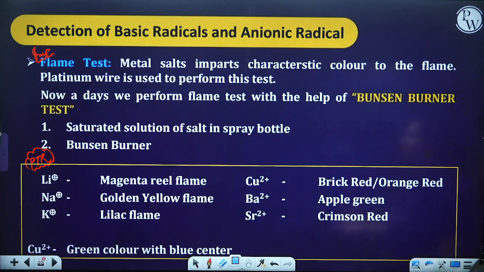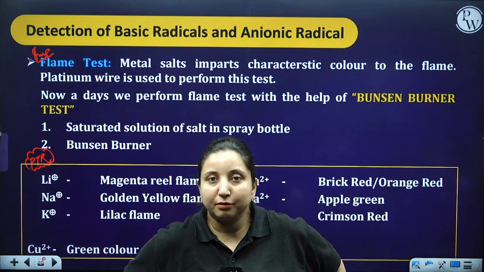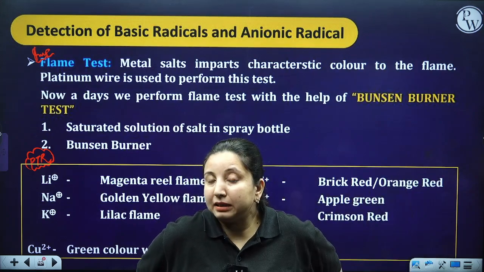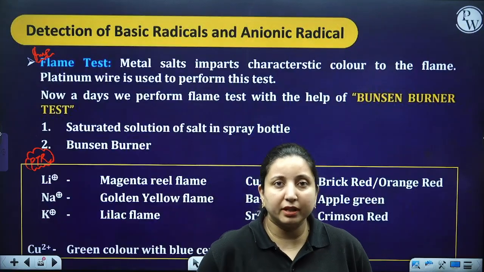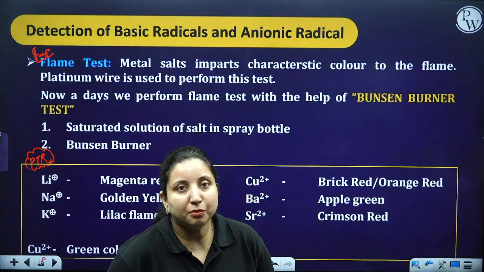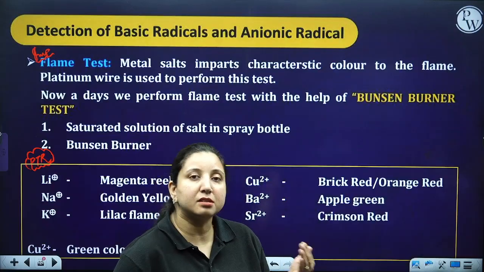Now, flame test means what? That every metal is going to impart a certain color to the Bunsen burner flame. So you are supposed to heat it. Now, when you are going to heat it, your flame is going to give you a specific color. Basically what we do, we take a platinum loop. Why the platinum loop? Again, because it is inert in nature.